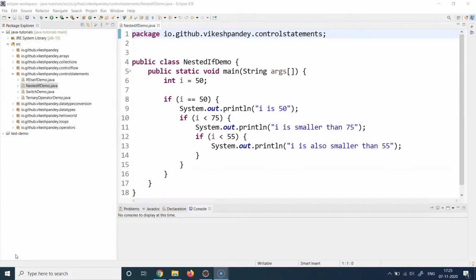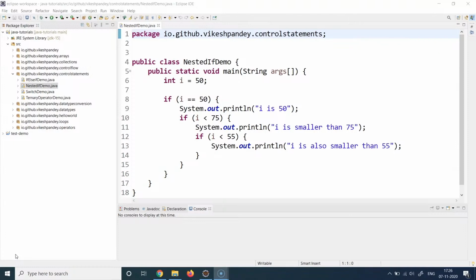But there is another case where we can use these if statements, and that is when you have nested if blocks. When would you use it? Let's take an example. Let's say you have multiple conditions to check in a particular program, where the output of the first condition is the input of the second condition, and the output of the second condition is the input to the third condition, and so on and so forth. If you have that kind of situation, you can write it in a nested if statement kind of block.